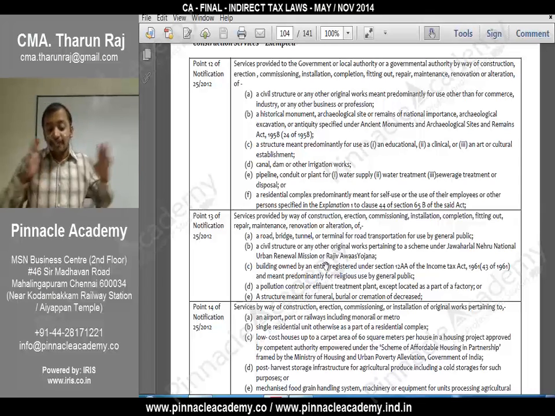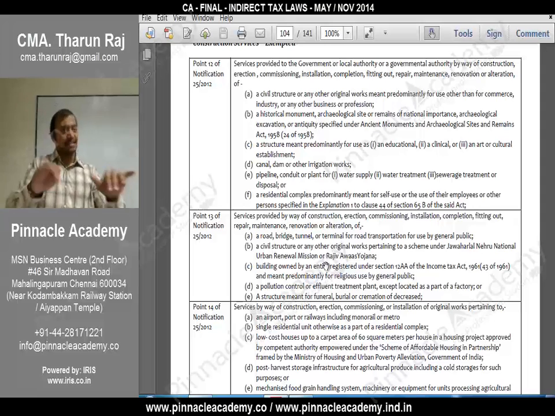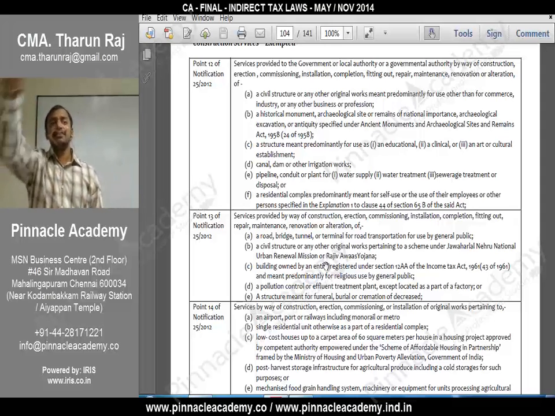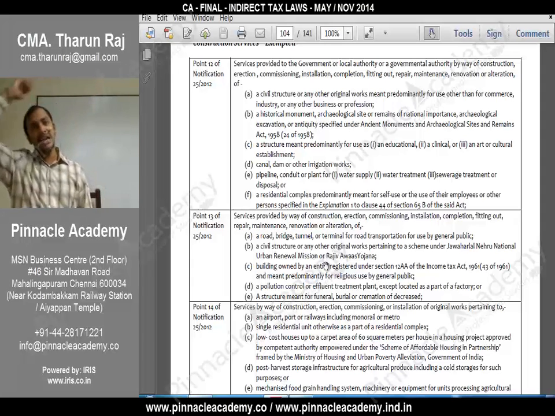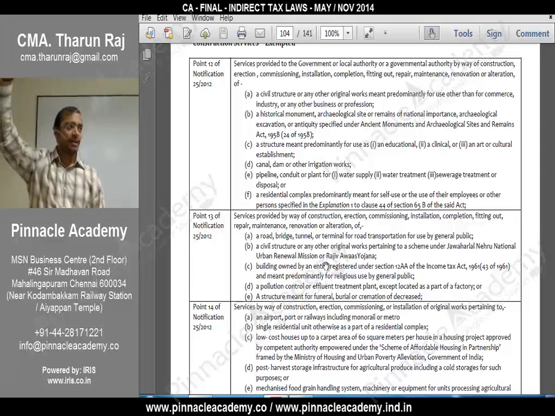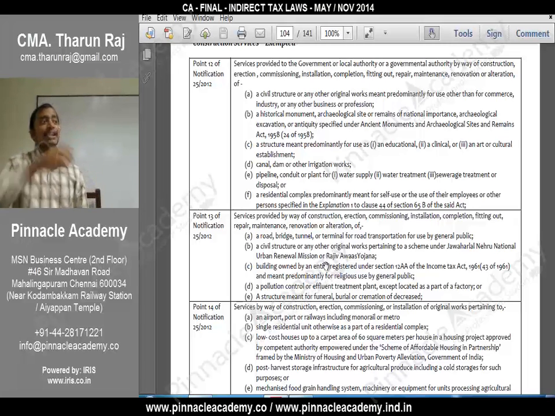Understood? First of all, you should know when it is taxable. When it is taxable, before the completion certificate, if you are receiving any amount, then the entire amount is taxable. Entire amount means the entire contract amount. Okay. Then we will talk about the exemptions. The first exemption is this.